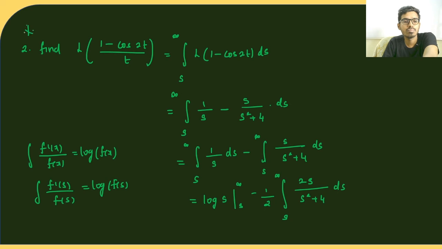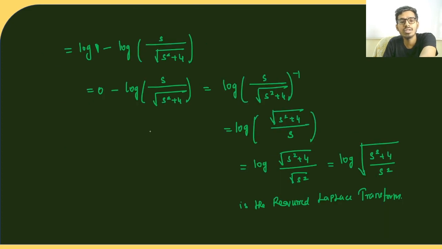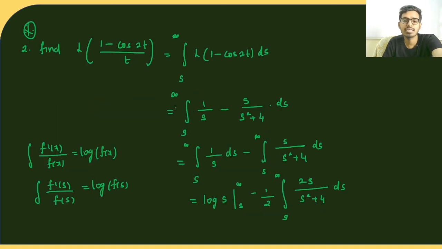Very important problem. So very easy. The only thing is you cannot apply infinity directly. So we'll try to find what happens when s is tending to infinity. So this will tend to 0, and we'll be having root of 1 plus 0, which is 1. So we'll be having 1 by 1, and log 1 is 0. So very easy. We'll continue with the third problem in the next class.